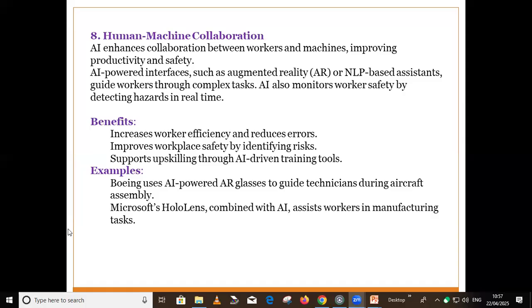Now, what is the advantage? It increases worker efficiency. It can reduce errors. It can improve workplace safety by identifying risks. It can support upskilling through AI. Examples: suppose Boeing uses AI-powered AR glasses to guide technicians during aircraft assembly. Similarly, we have Microsoft HoloLens combined with AI to assist workers in manufacturing tasks.